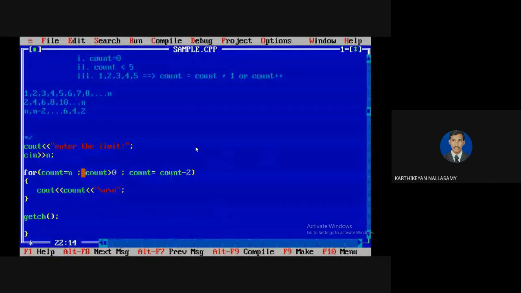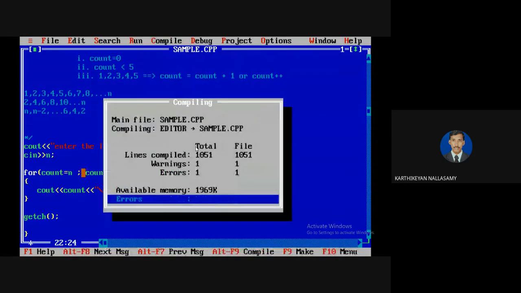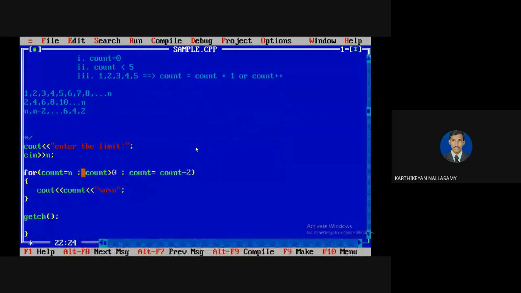In case you forget a semicolon in any section, that is the initialization, modification or condition, it shows an error message. So we know that if you want to apply the concept of looping, we need three basic statements, otherwise you will have problems getting the expected output. If you are using a do while loop, initialization and modification are not an important part. They are optional, so even if you forget to include them, no error will be generated. But here it is not like that.